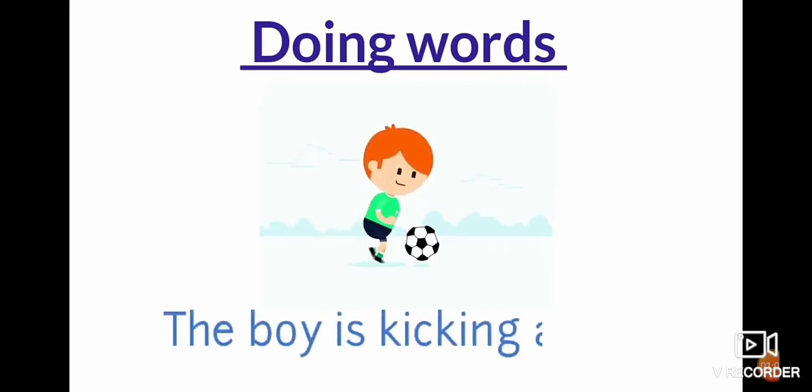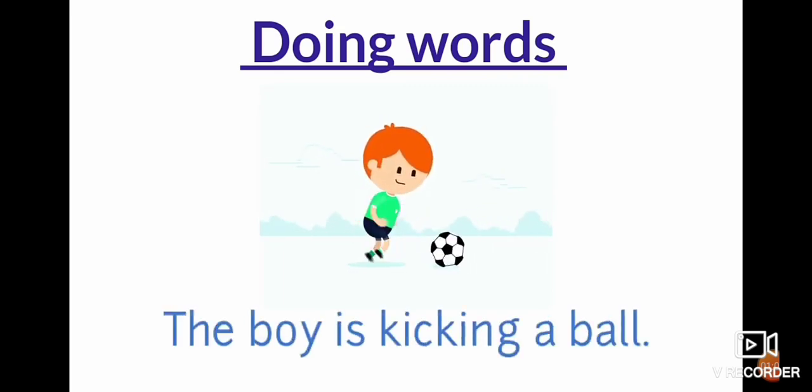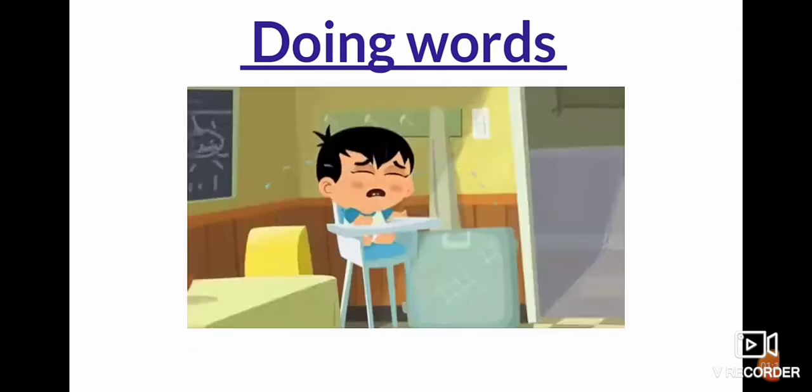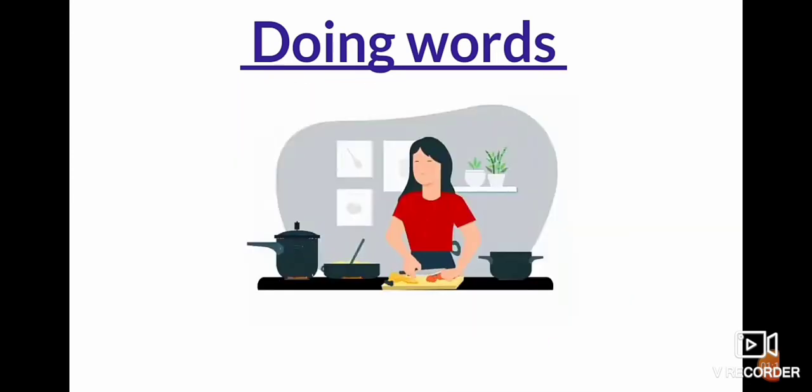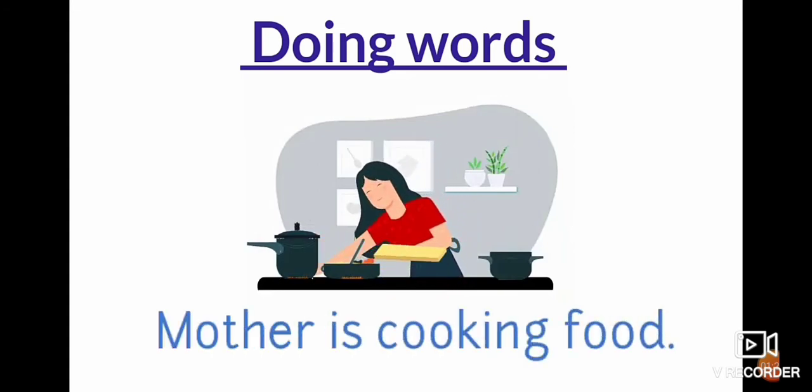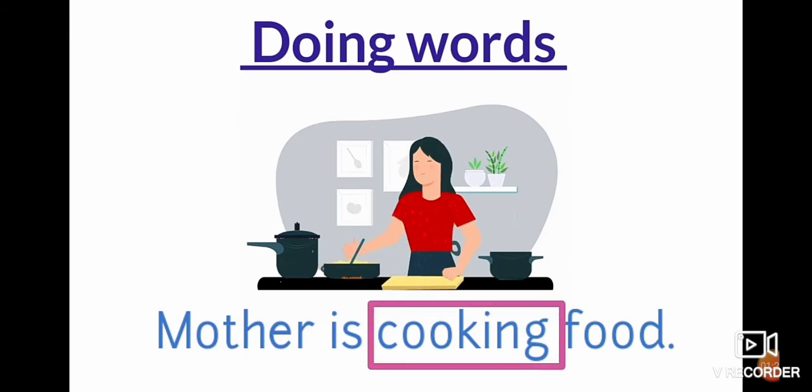What is the boy doing? The boy is kicking a ball. So here kicking is a doing word. What is the baby doing? The baby is crying. So here crying is a doing word. What's the mother doing in the kitchen? Mother is cooking food. So here cooking is a doing word.